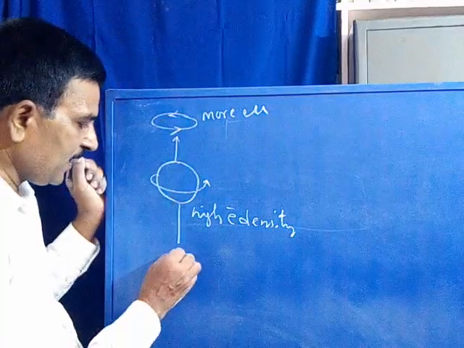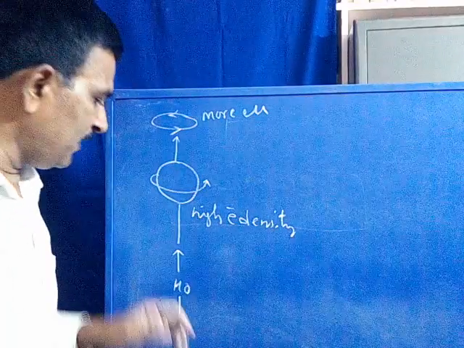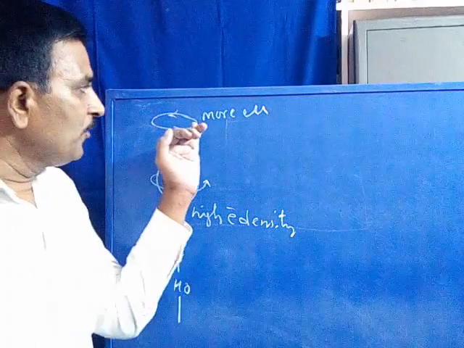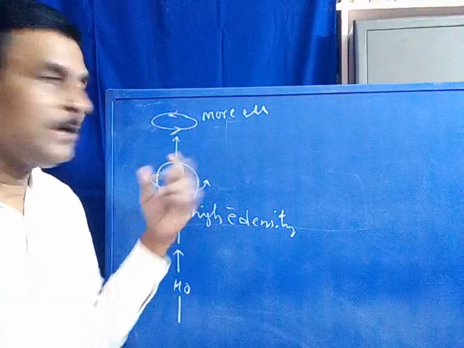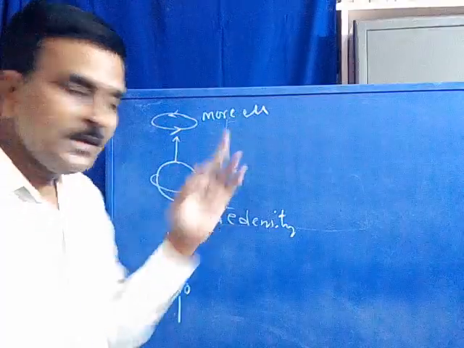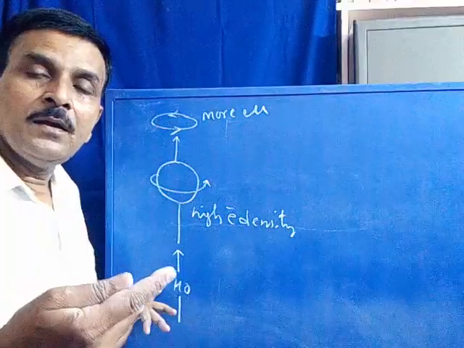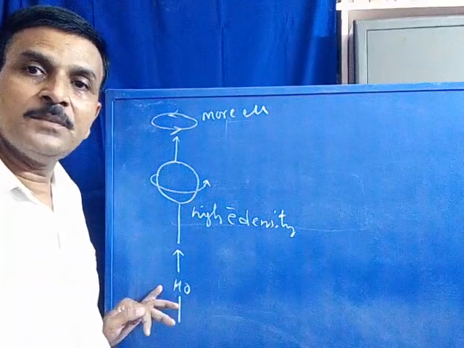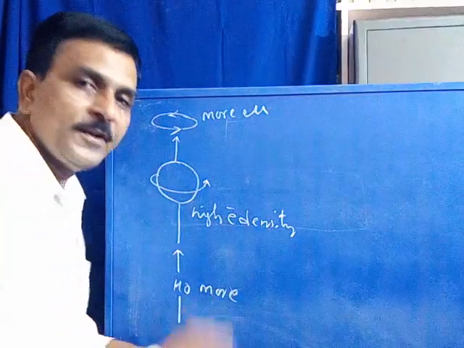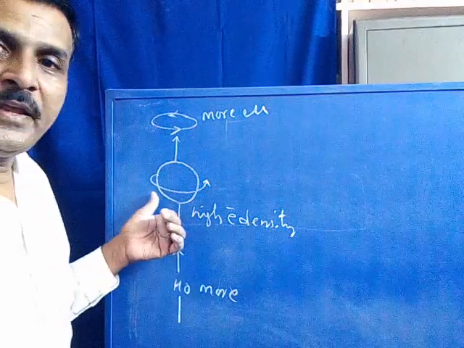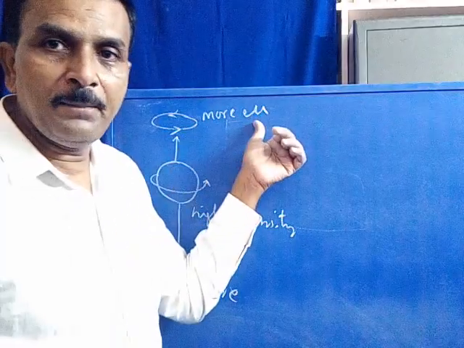Now we have to apply an external magnetic field, that is H0. When the extent of magnetic field produced by the spinning nuclei itself is more, then we have to apply more external magnetic field in order to have appropriate repulsions between these two. Now more magnetic field is required. Are you following? It is a simple phenomenon. A nuclei of high electron density is able to produce a greater extent of secondary magnetic field.